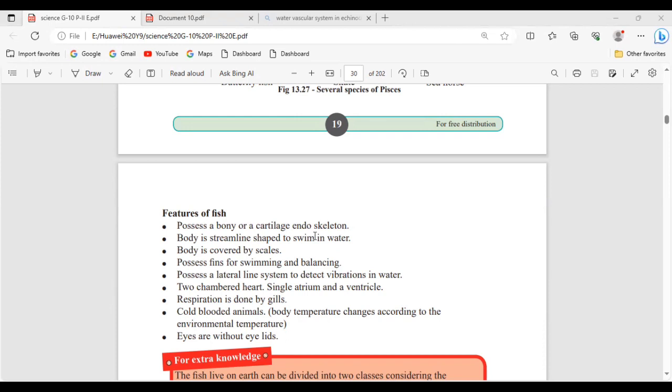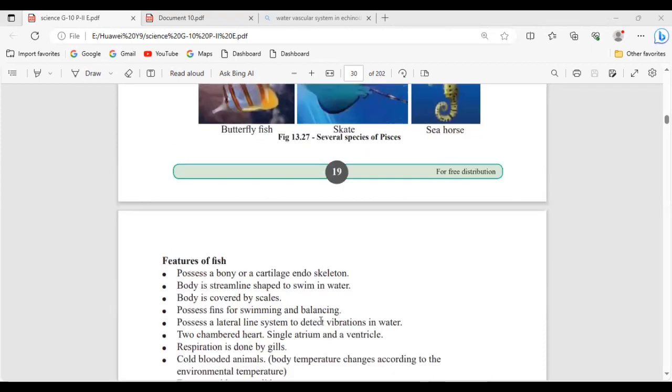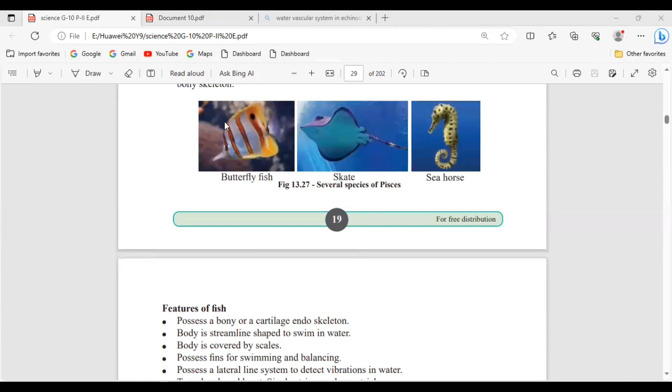Then the body shape, see, they have a streamlined body. So this is, see, normal, you know the shape of the fish. Streamlined body. Okay.